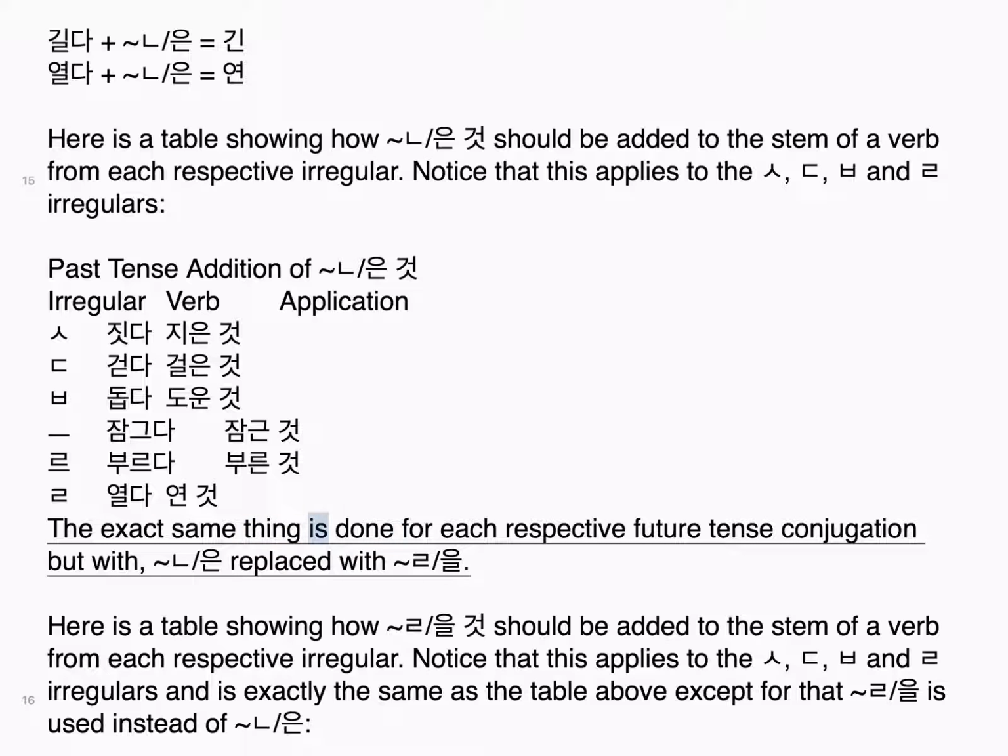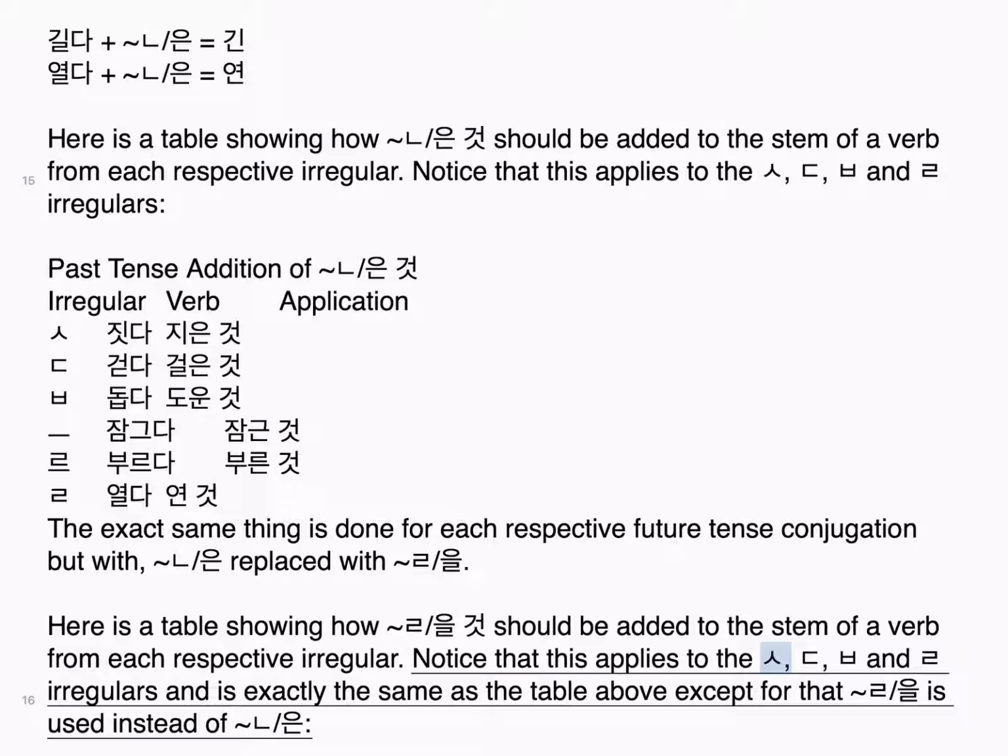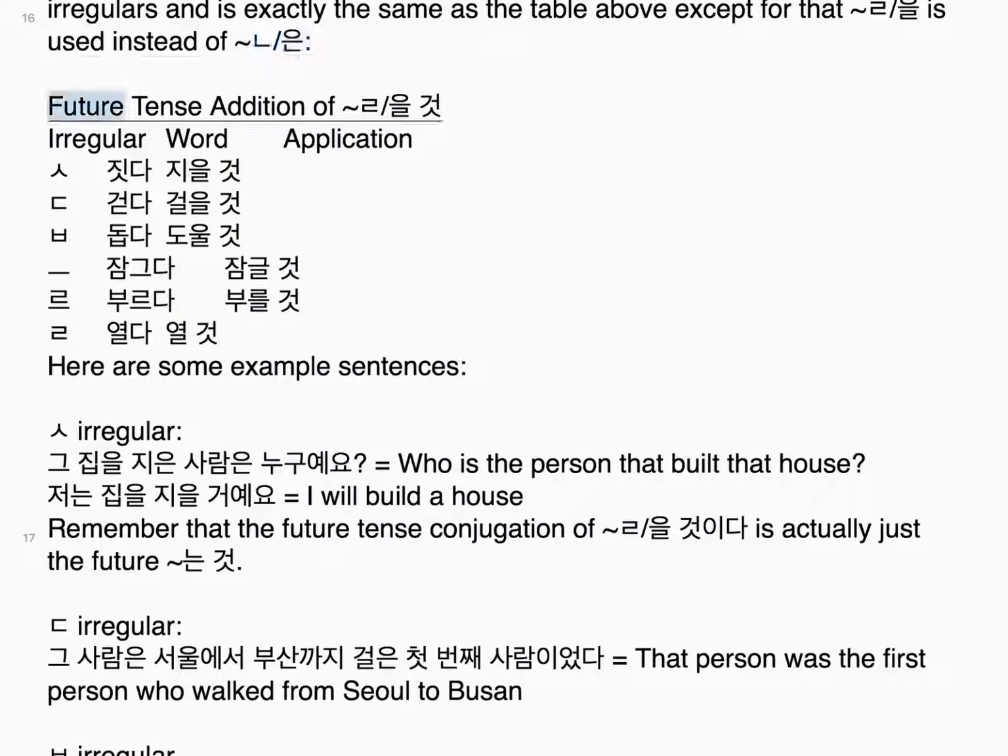The exact same thing is done for each respective future tense conjugation, but with 는 replaced with 을. Here is a table showing how 것 should be added to the stem of a verb from each respective irregular. Notice that this applies to the ㄹ irregulars and is exactly the same as the table above except that 을 is used instead of 는. Future tense addition of 것, irregular word application: 짓다 지을 것, 걷다 걸을 것, 돕다 도울 것, 잠그다 잠글 것, 부르다 부를 것, 열다 열 것.